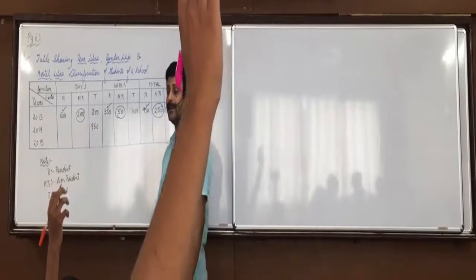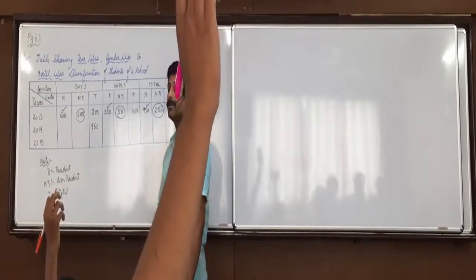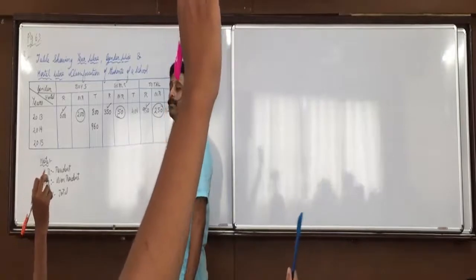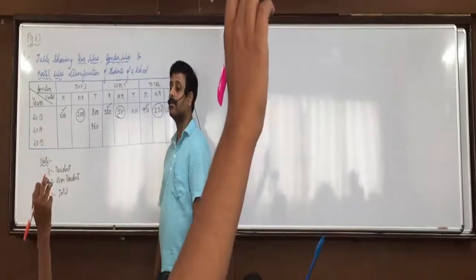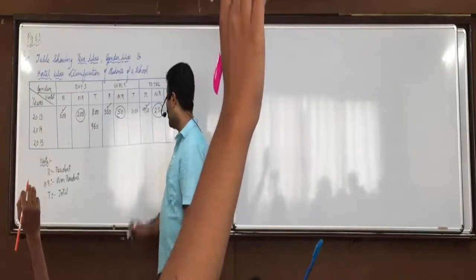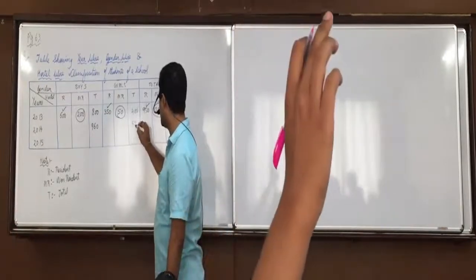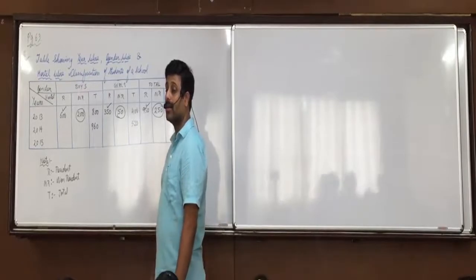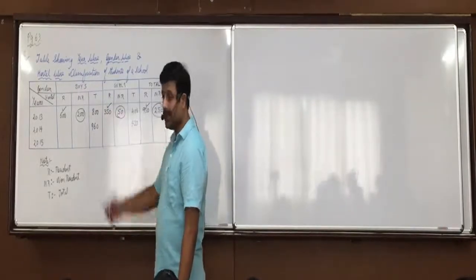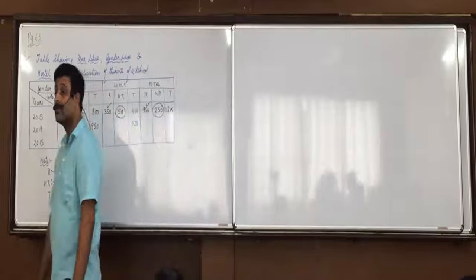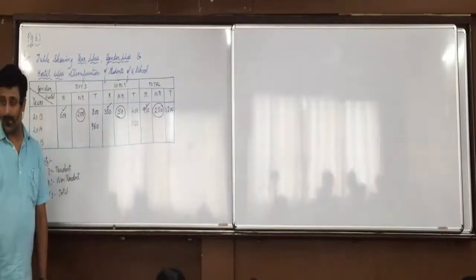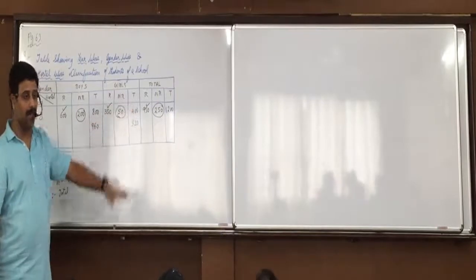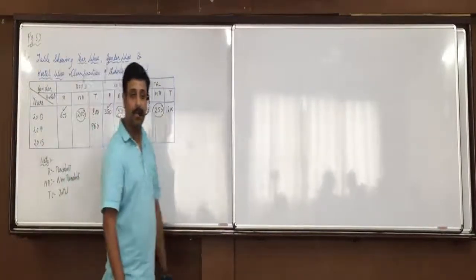Silence everyone. 400 plus 30%, do you all get 520? Did you all understand this 520? Any confusion up till here?